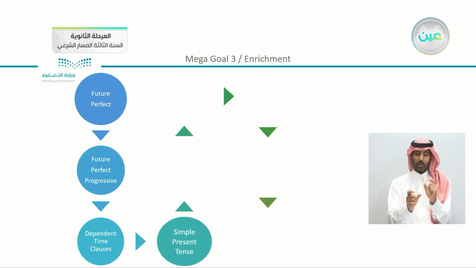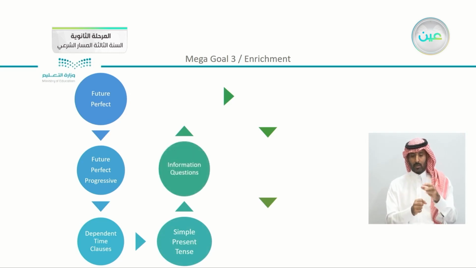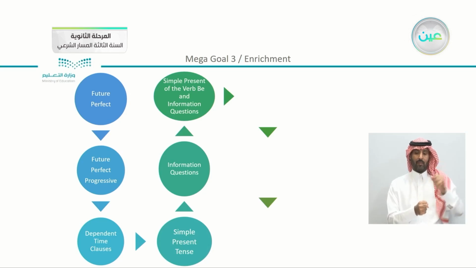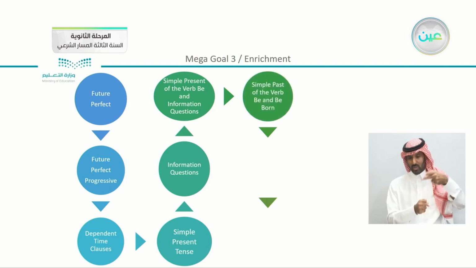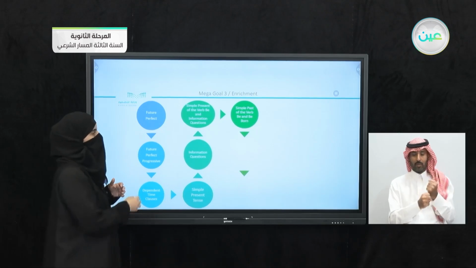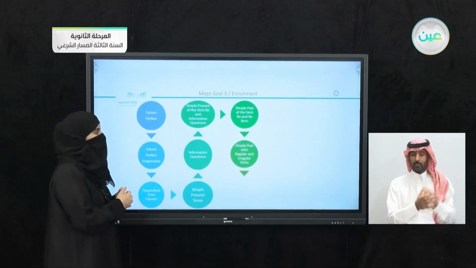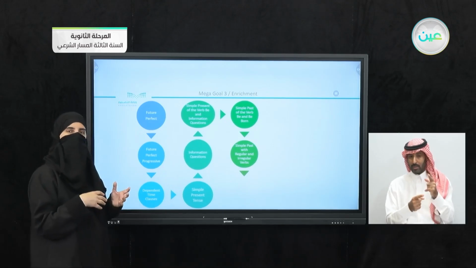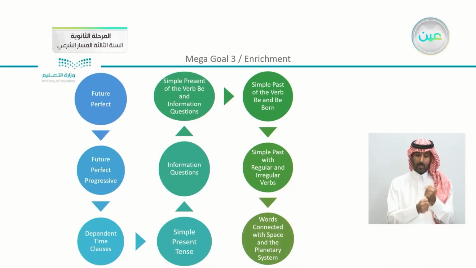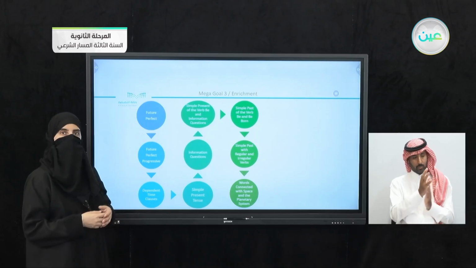We passed by the simple present tense. We also made information questions. We also formed sentences using the simple present of the verb be and information questions as well. We also studied the simple past of the verb be and be born. And we revised very quickly the regular and irregular verbs. Of course, we know that there are different irregular verbs. And we also passed by words that were connected to space and the planetary system.